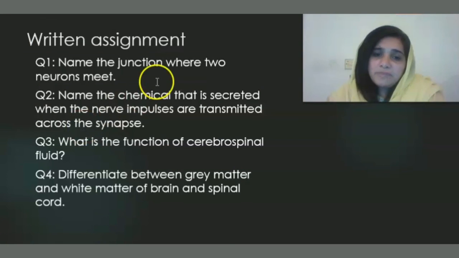Question number 1, name the junction where two neurons meet. I have discussed this in the lesson, so watch it carefully in order to answer the question. Question number 2, name the chemical that is secreted when the nerve impulses are transmitted across the synapse. Question number 3, what is the function of cerebrospinal fluid? Question number 4, differentiate between gray matter and white matter of brain and spinal cord. So you have to answer all of these questions.